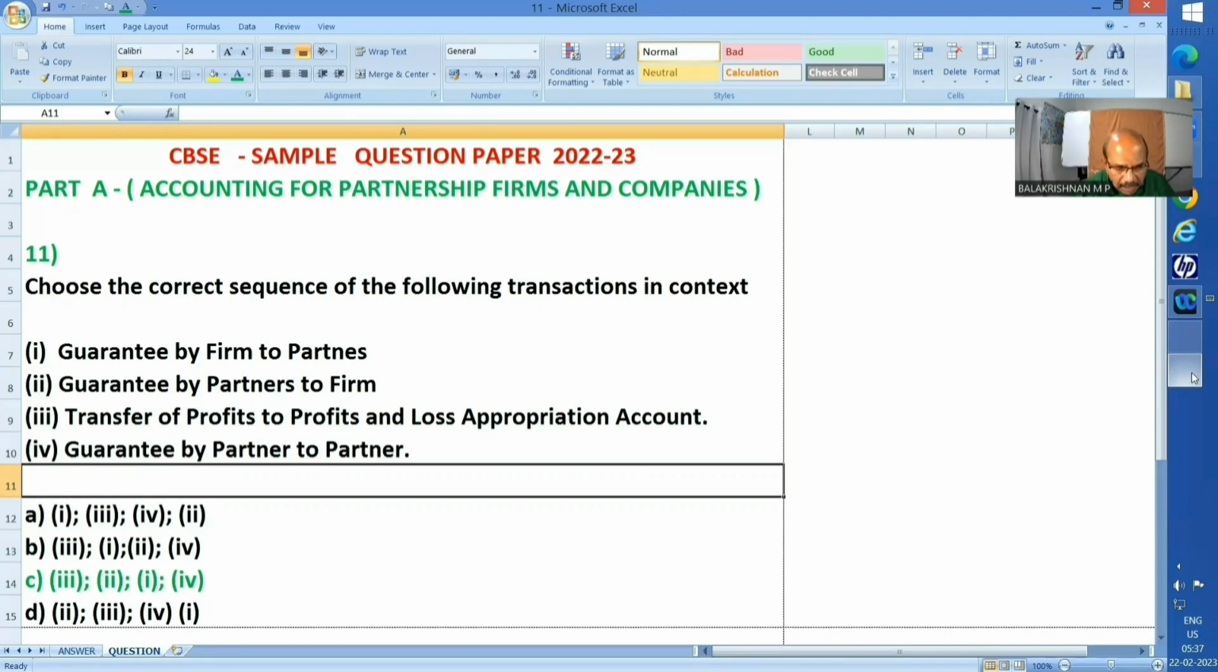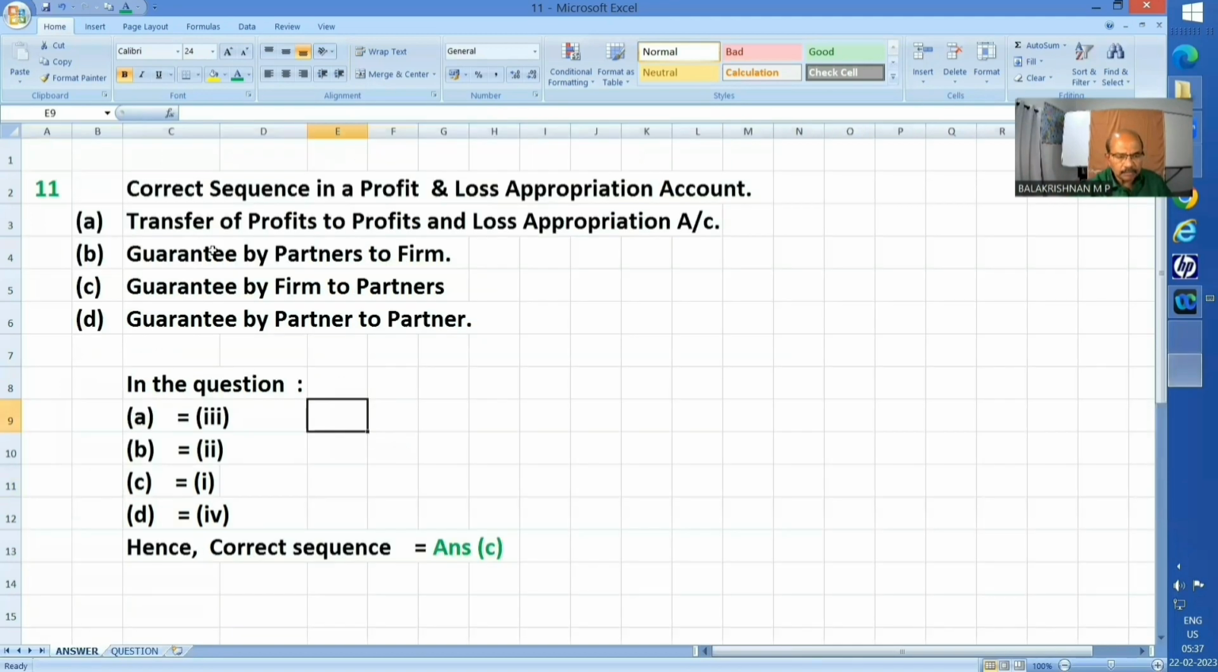Well, at the outset, it should strike you that this is from the chapter Fundamentals of Partnership, P&L appropriation account. Okay, we all know that in this order only it is done. First, we bring down the profit. That's what is called transfer of profits to profit and loss appropriation account. Thereafter, guarantee by partners to firm. Remember like this: firm dictates the terms first. So, guarantee by partners to firm. Collect the money from them first. Then, vice versa, guarantee by firm to partners. Last, between the partners, guarantee by partner to partner.